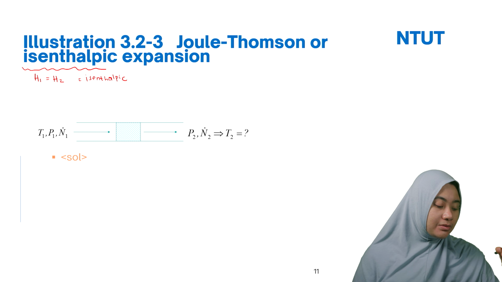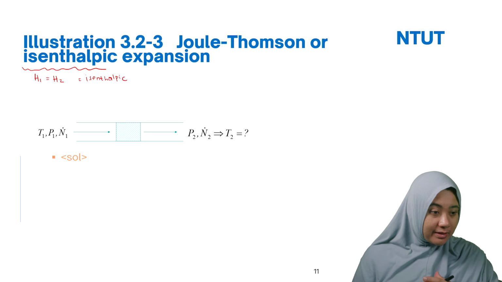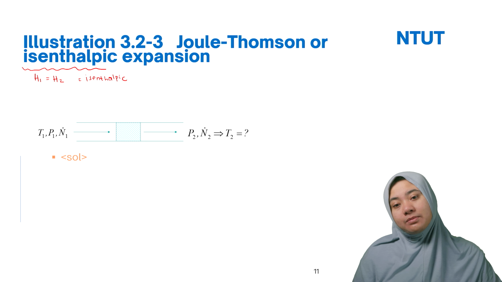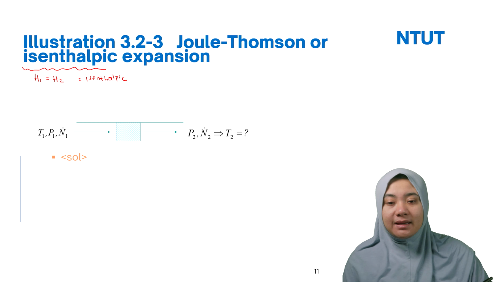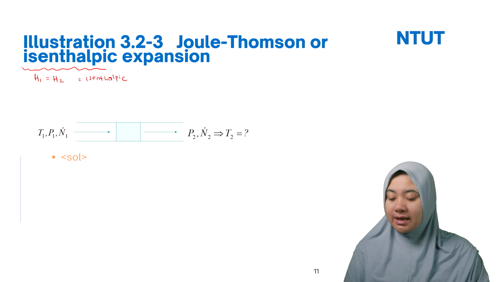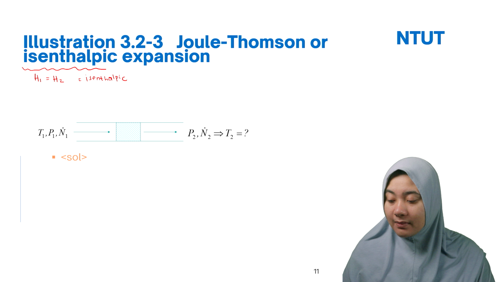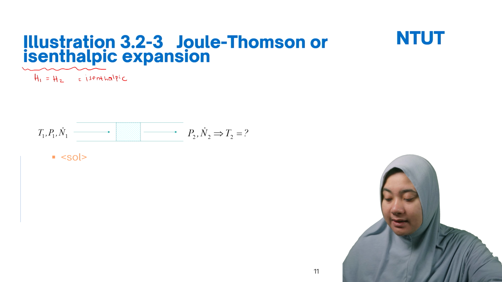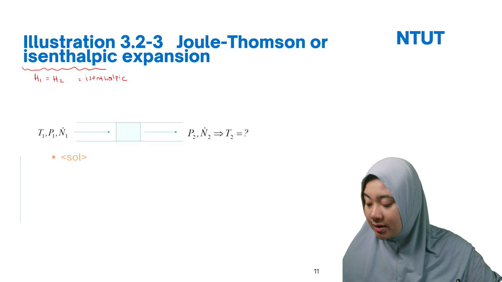When you open it, the gas suddenly goes out so fast. We can assume this to be isenthalpic expansion. Then in this case we have Joule-Thomson equations. So the Joule-Thomson equations for isenthalpic systems, we have in our illustration 3-3. Yeah?